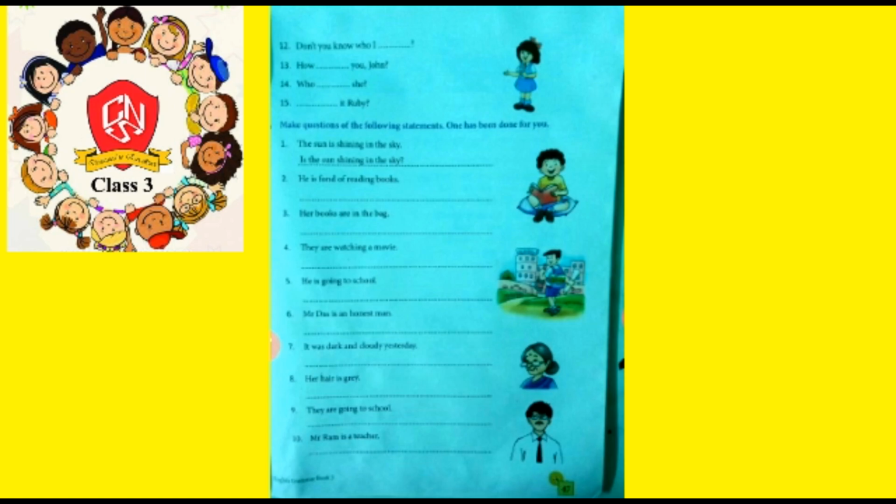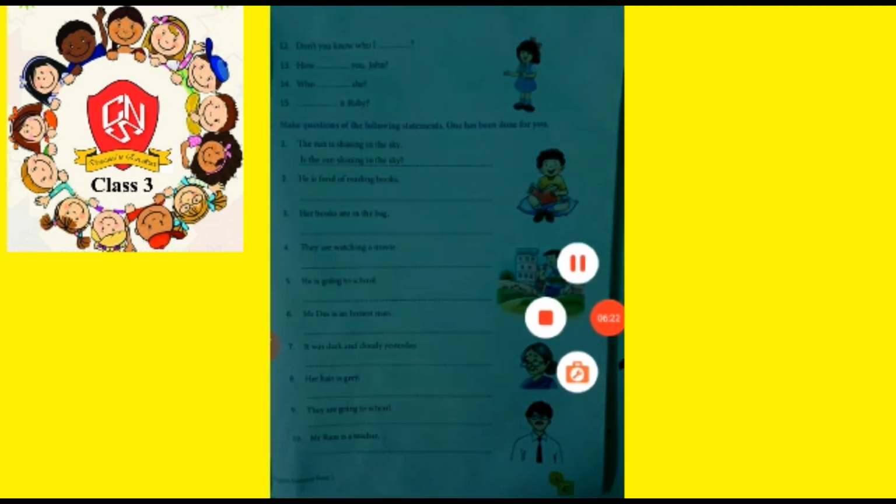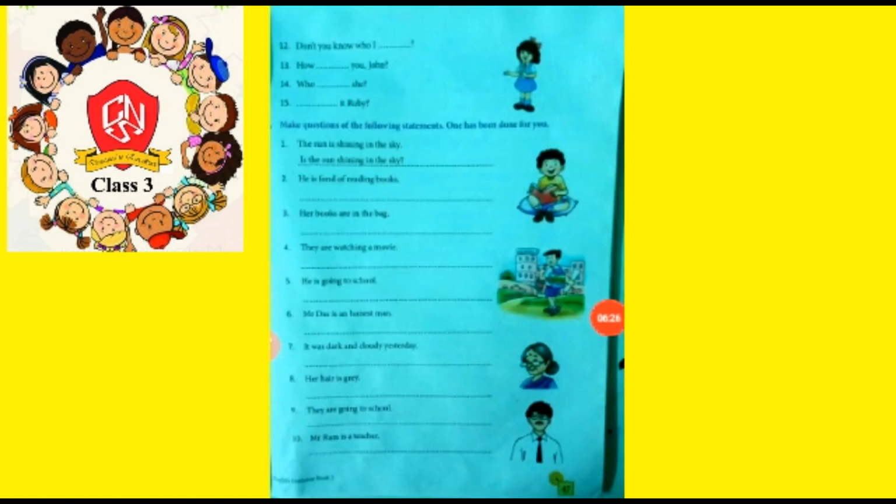In sentence number 14, who dash she? So here you can see we are talking about one girl because she is the singular form of pronoun. So the subject is singular. That is why we will use the singular form of the helping verb. We write, who is she? In sentence number 15, dash it Ruby. So here also we are talking about a particular girl, Ruby. That means the subject is singular. So we'll write, is it Ruby?